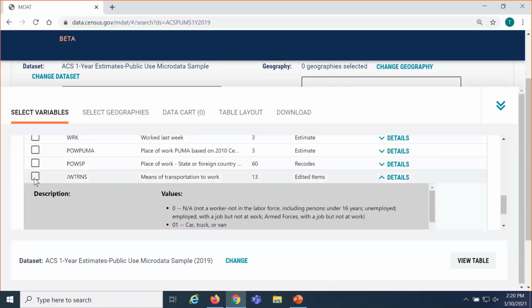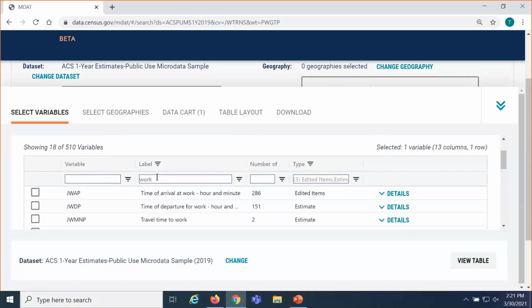So once we've narrowed that down, we'll just click on the left-hand side, the checkbox, in order to select that. Once you check the box, you'll notice at the top-hand side where it says Data Cart, it went from 0 to 1. So that tells us we have one variable in our data cart.